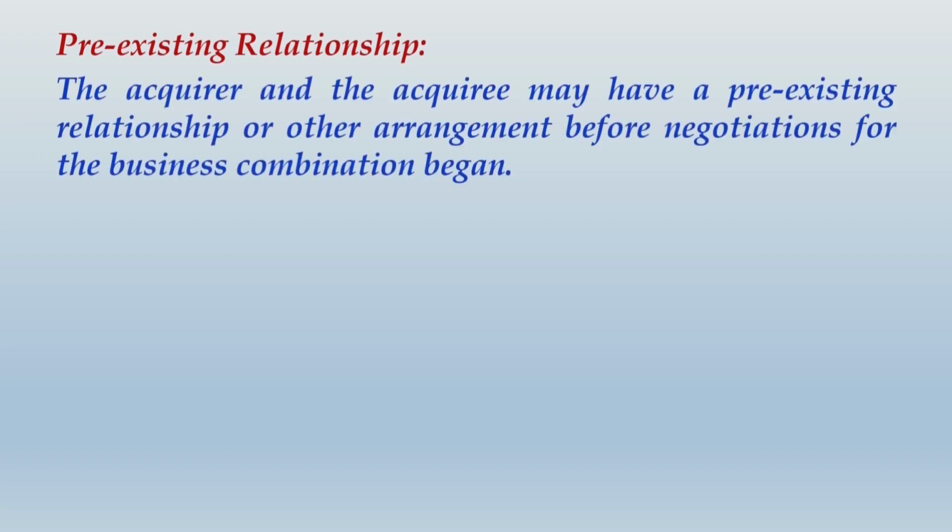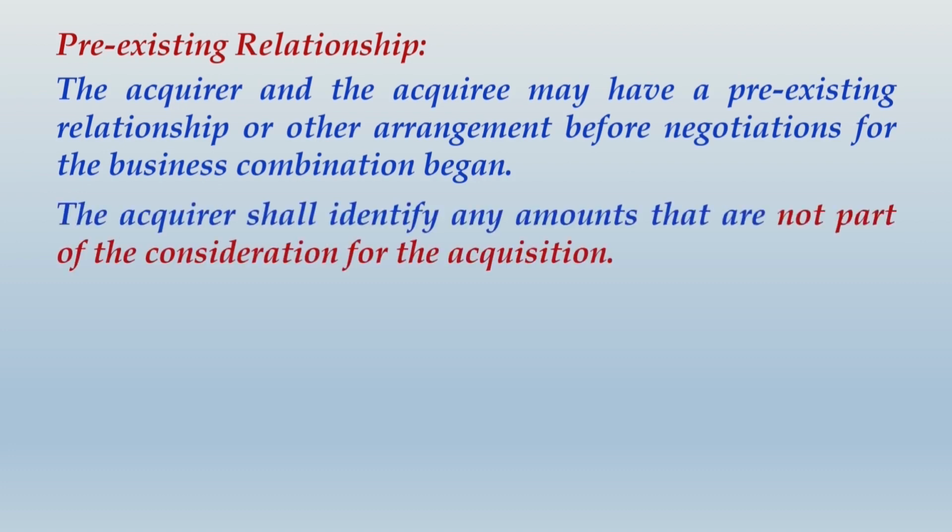So as we have just discussed about pre-existing relationship, you should write: the acquirer and the acquiree may have a pre-existing relationship or other arrangement before negotiations for business combination began. The acquirer shall identify any amounts that are not part of the consideration for the acquisition.